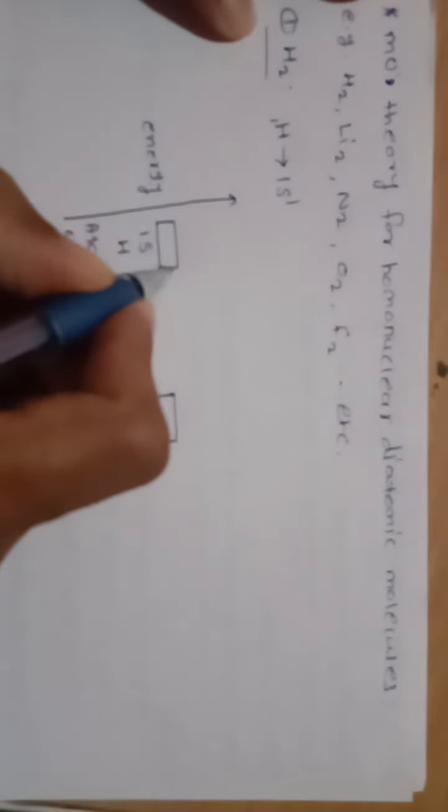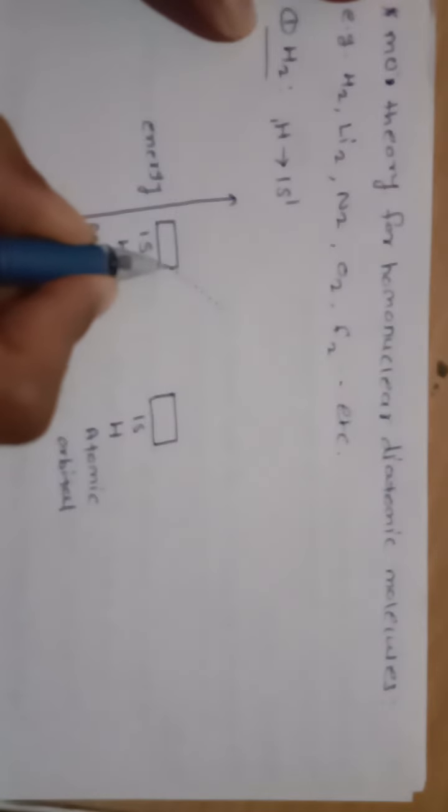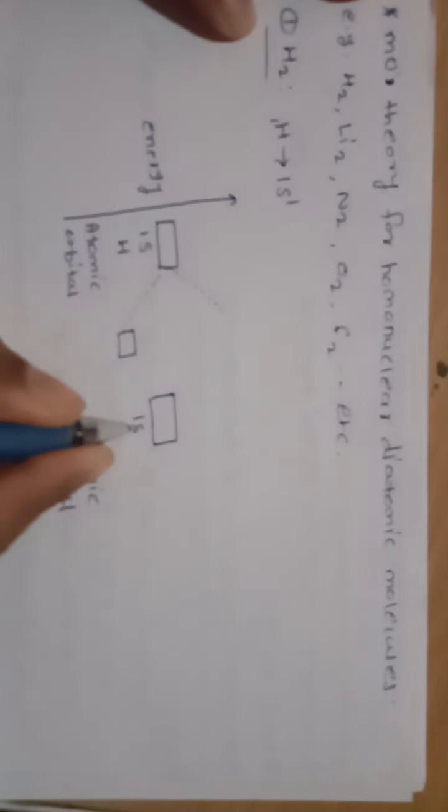Atomic orbitals of the hydrogen atom. Here these two atomic orbitals overlap with each other and form the molecular orbital, and the number of molecular orbitals formed is equal to the total number of atomic orbitals involved. Here two atomic orbitals of the two hydrogen atoms are involved. One atomic orbital from the first hydrogen and another atomic orbital from the second hydrogen will overlap, and therefore they form the two molecular orbitals.